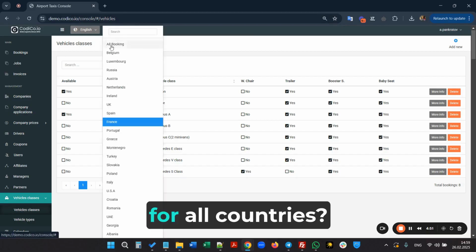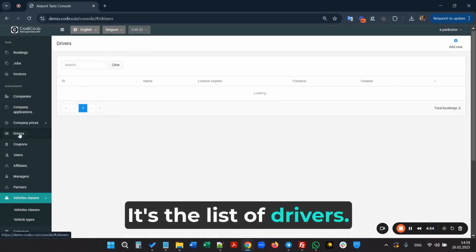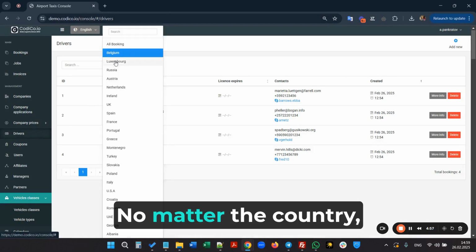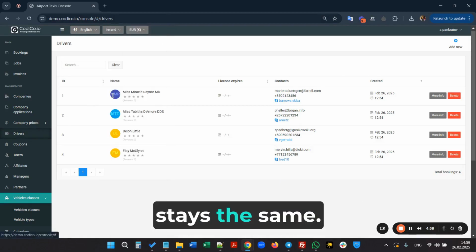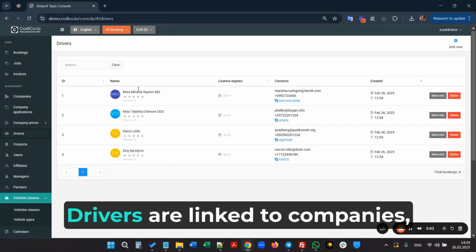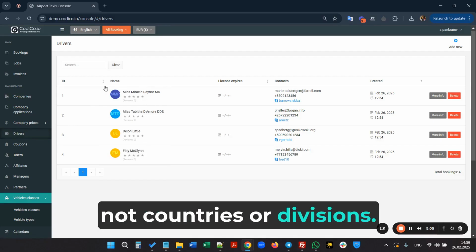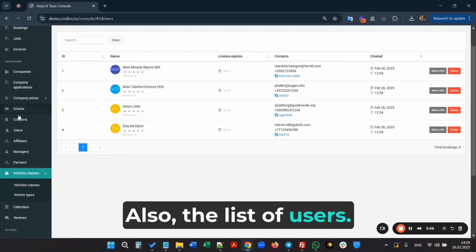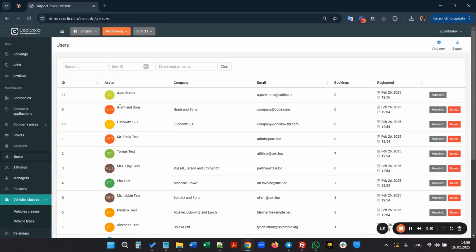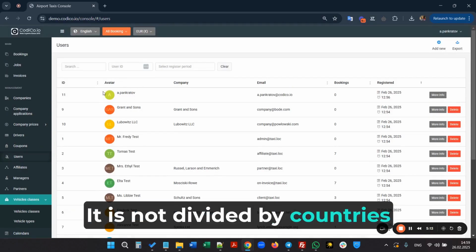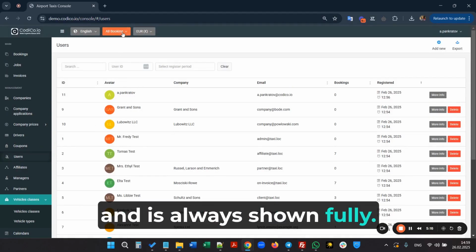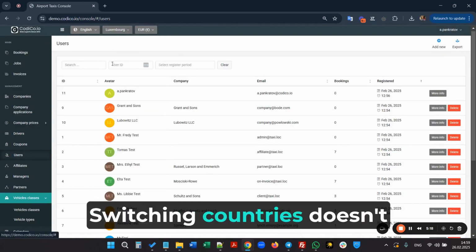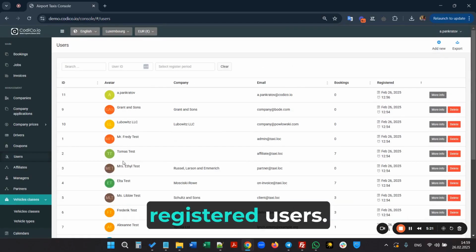What remains the same for all countries? It's the list of drivers. No matter the country, the list of drivers stays the same. Drivers are linked to companies, not countries or divisions. Also, the list of users. It is not divided by countries and is always shown fully. Switching countries doesn't change the full list of registered users.